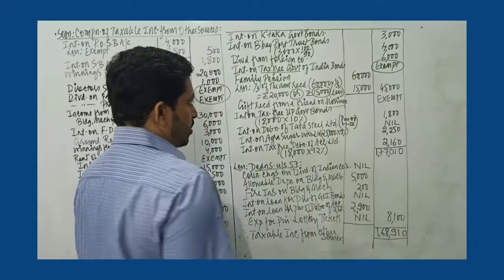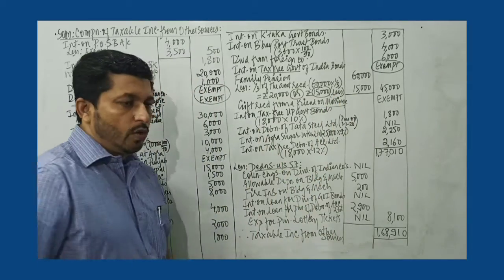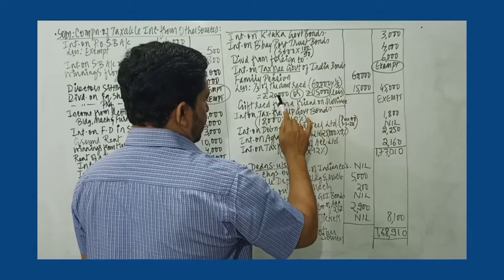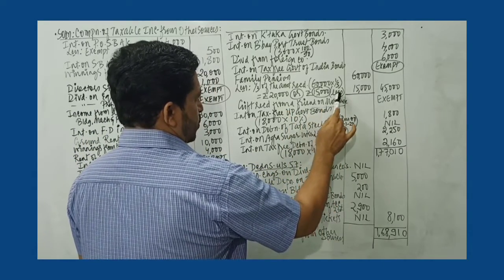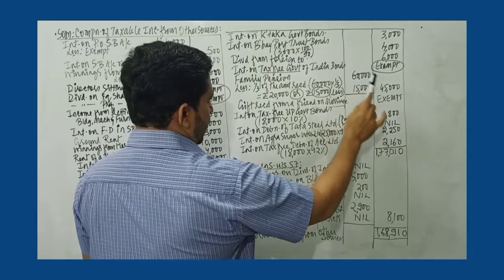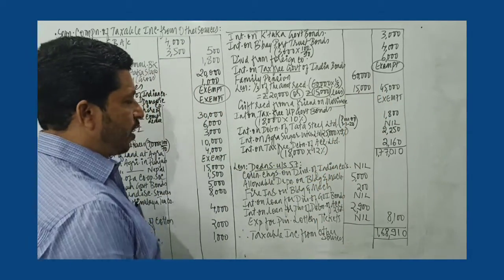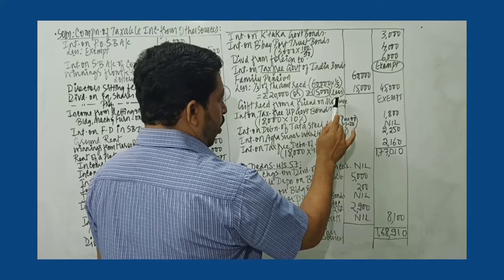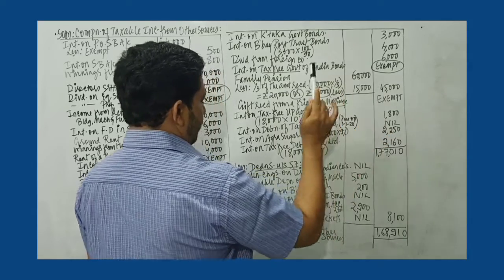Then your family pension, 60,000 received. There is a rule, 1/3 of the amount can be exempt. 1/3 of 60,000 is 20,000 or rupees 15,000, whichever is less. So max amount is 15,000. So taxable family pension is 45,000. Gift received from a friend on marriage. On marriage, any amount of gift is exempt from tax.